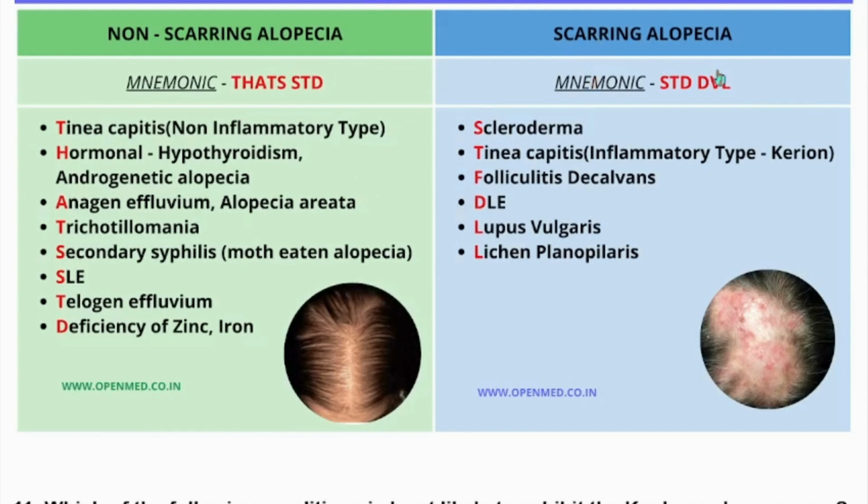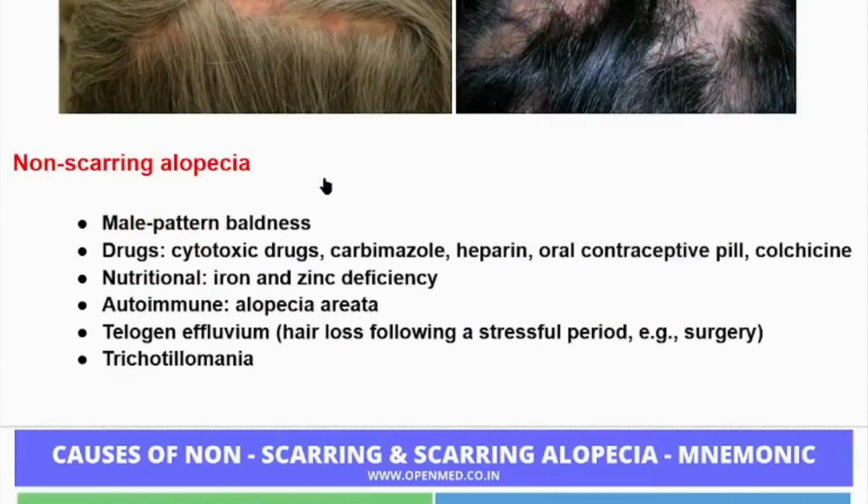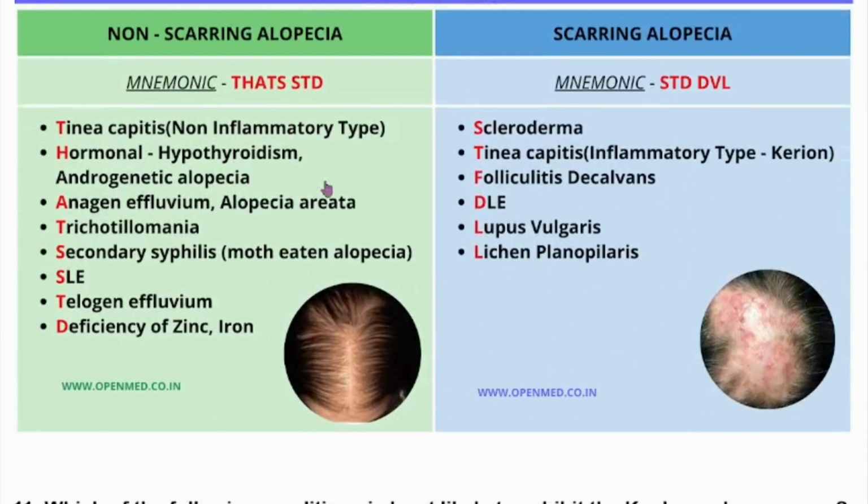Okay, and for scarring alopecia, the mnemonic is STD-DVL. S is for scleroderma and T is for tinea capitis, as we said, inflammatory type, when a kerion is formed, it can cause scarring alopecia. Folliculitis decalvans can cause scarring alopecia. DLE, or discoid lupus erythematosus, as we said, can cause scarring alopecia. We can see scarring alopecia in this patient with the diagnosis of discoid lupus erythematosus.